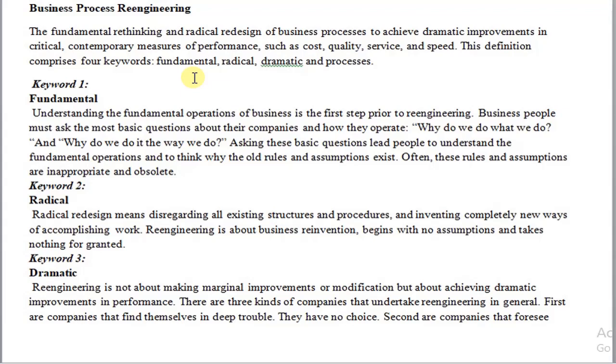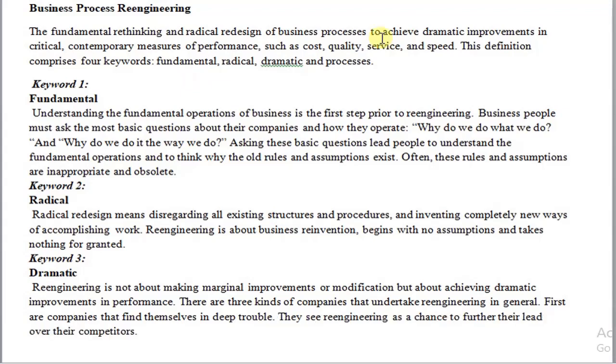We can define business process reengineering as fundamental rethinking and radical redesign of business processes to achieve dramatic improvement in critical and contemporary measures of performance such as cost, quality, service and speed. This definition comprises 4 keywords. Those keywords are fundamental rethinking, radical redesign, dramatic improvement of the business processes. So let's understand the meaning of these 4 keywords.